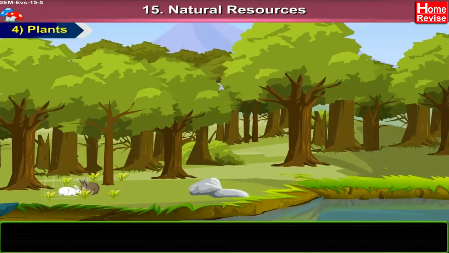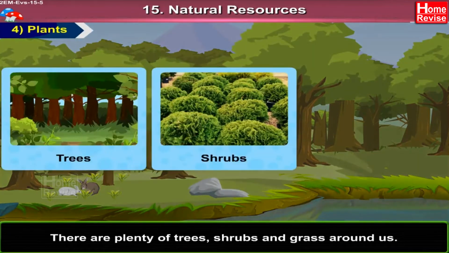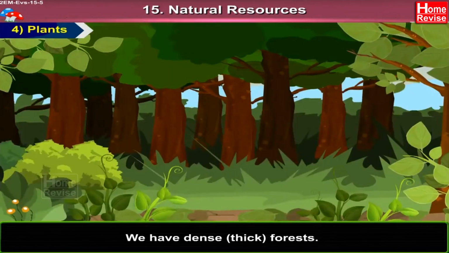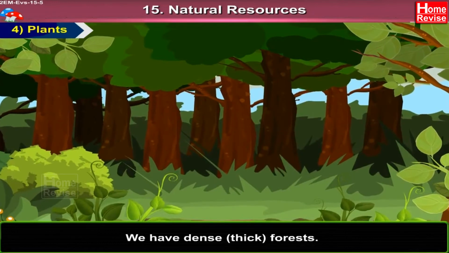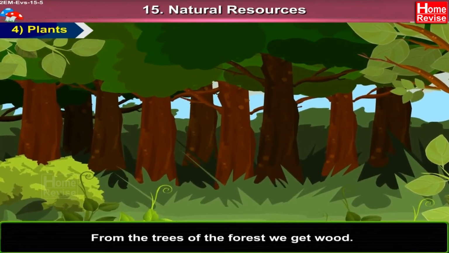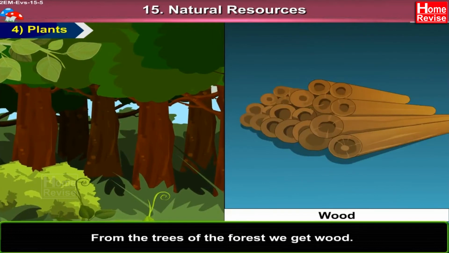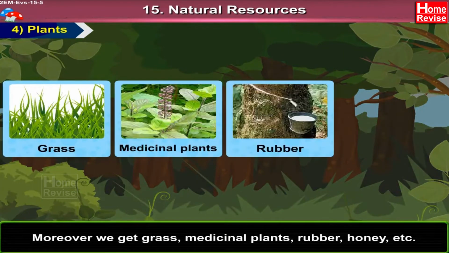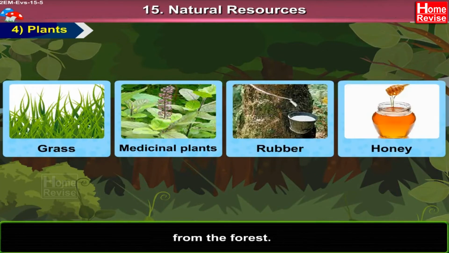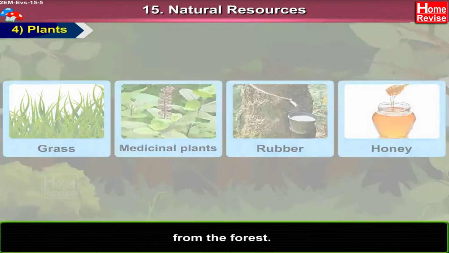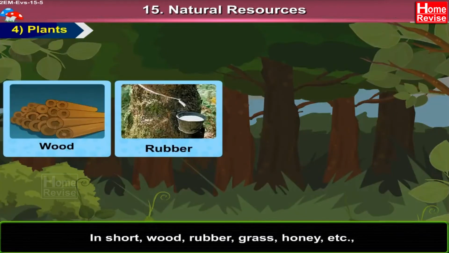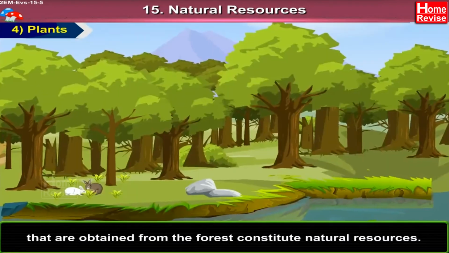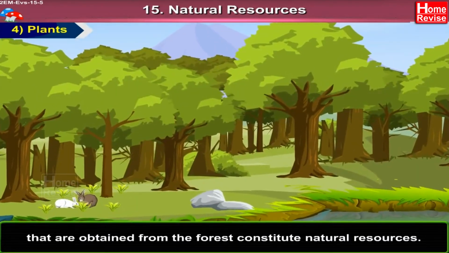4. Plants. There are plenty of trees, shrubs, and grass around us. We have dense, that is, thick forests. From the trees of the forests, we get wood. Moreover, we get grass, medicinal plants, rubber, honey, etc. from the forest. In short, wood, rubber, grass, honey, etc. that are obtained from the forest constitute natural resources.